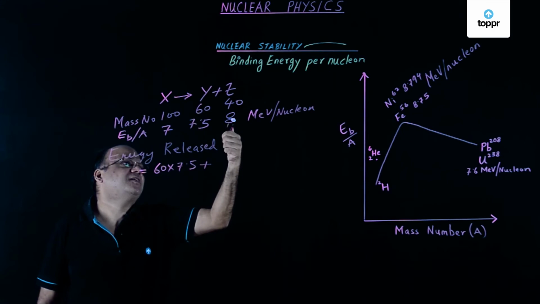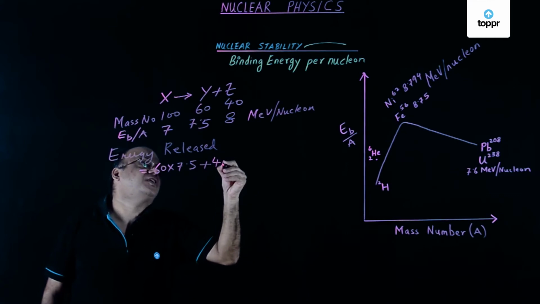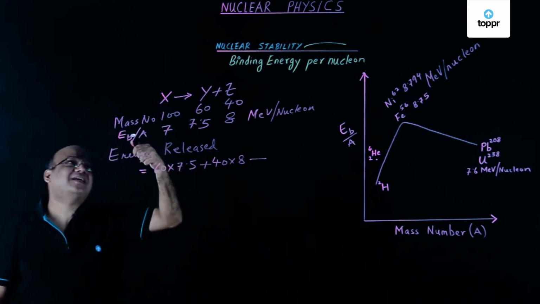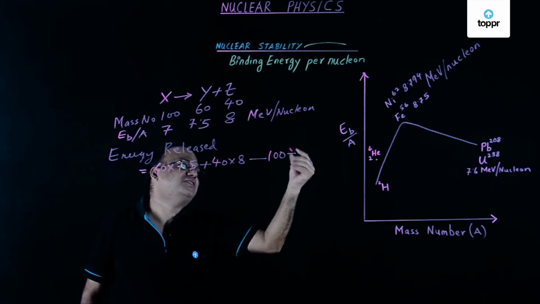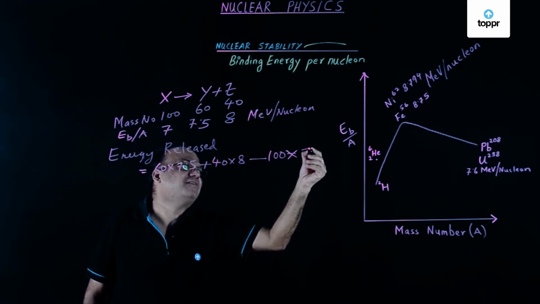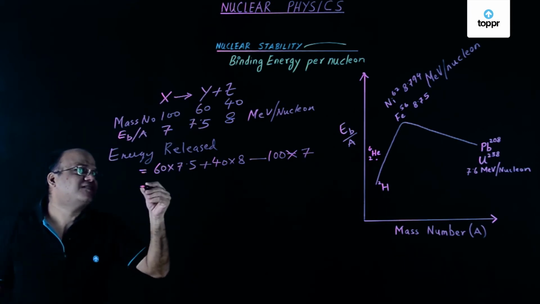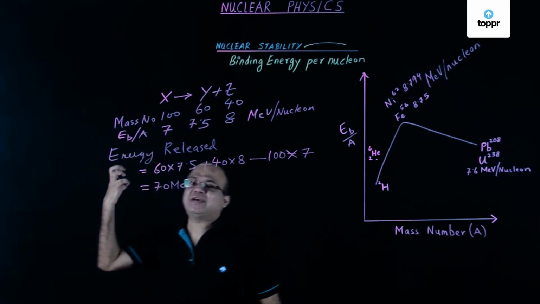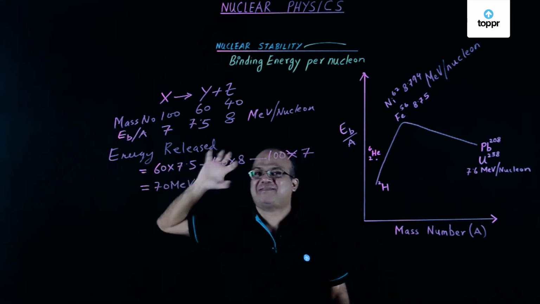Same way here, binding energy per nucleon is 8 and the number of nucleons is 40. So 40 into 8, minus binding energy of the reactant, which has 100 nucleons with binding energy per nucleon 7. Right? So what do we get? We get 70 MeV. Therefore, in this nuclear reaction, 70 MeV of energy will be released per reaction.